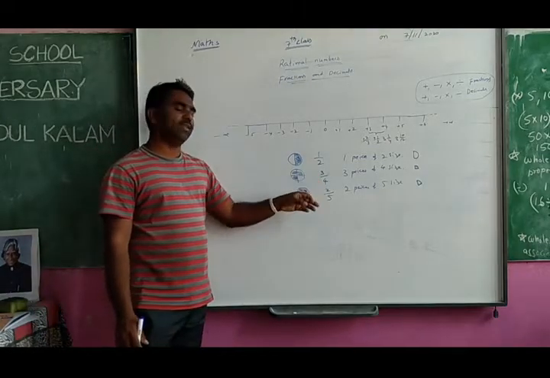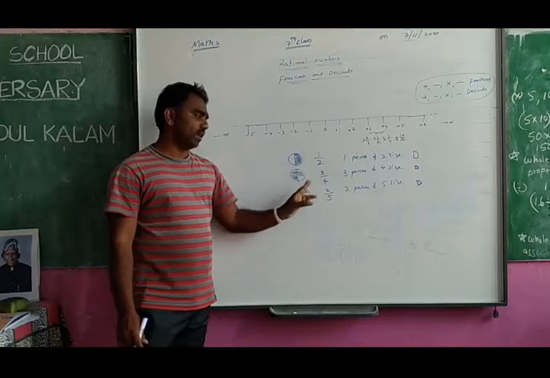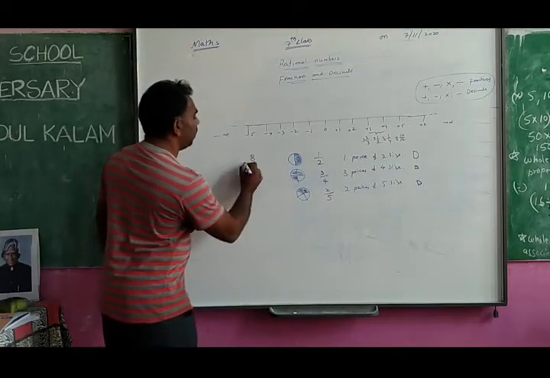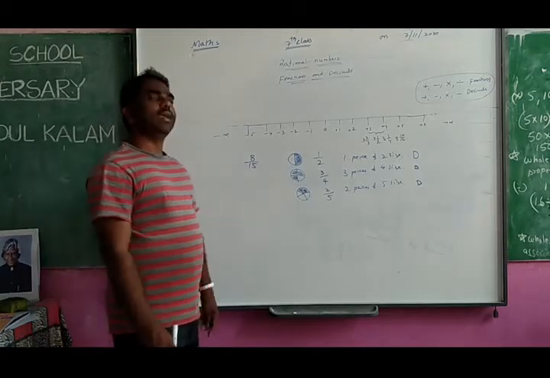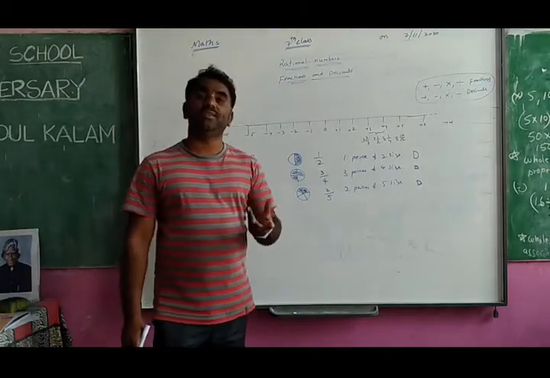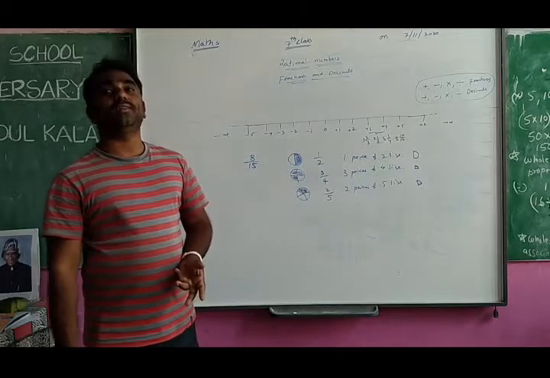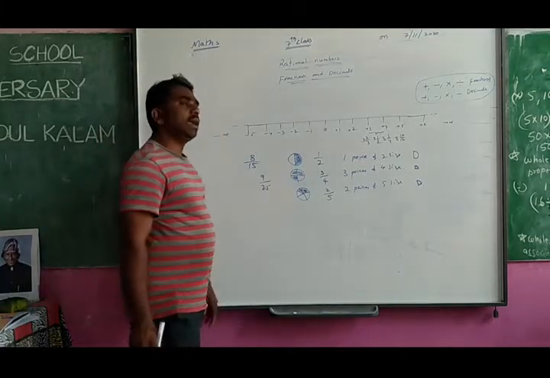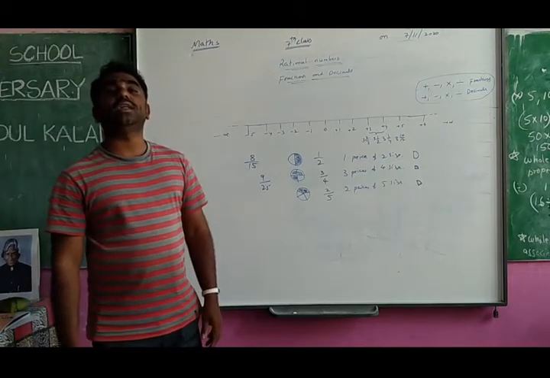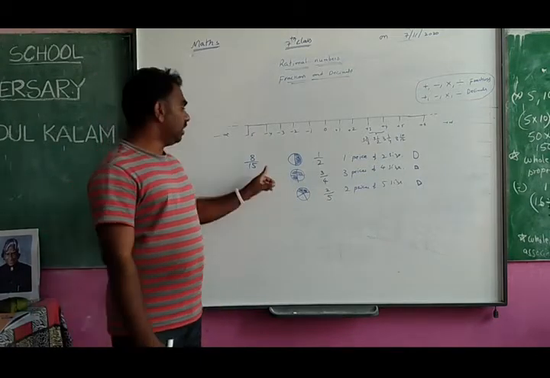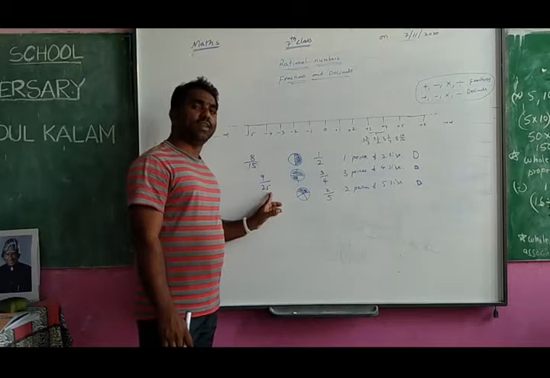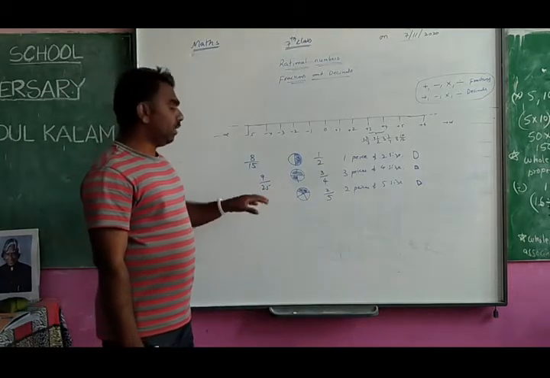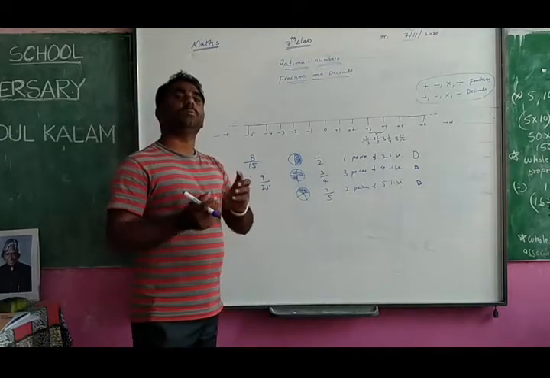3 by 4 means 3 pieces of 4 size. 2 by 5, 2 pieces of 5 size. 8 by 15, 8 pieces of 15 size. 9 by 25, 9 pieces of 25 size. 9 is the numerator, 25 is the denominator. 9 is the number of pieces you are taking and 25 is called the size of the piece.